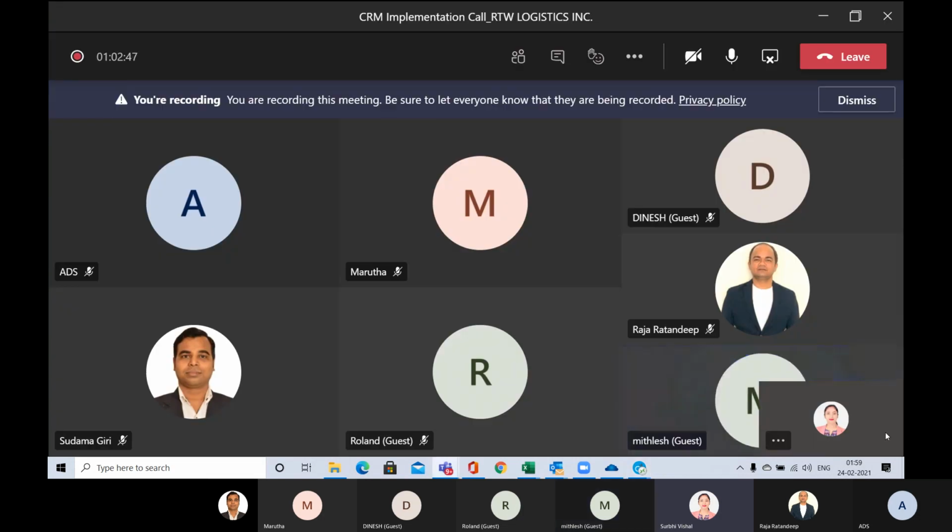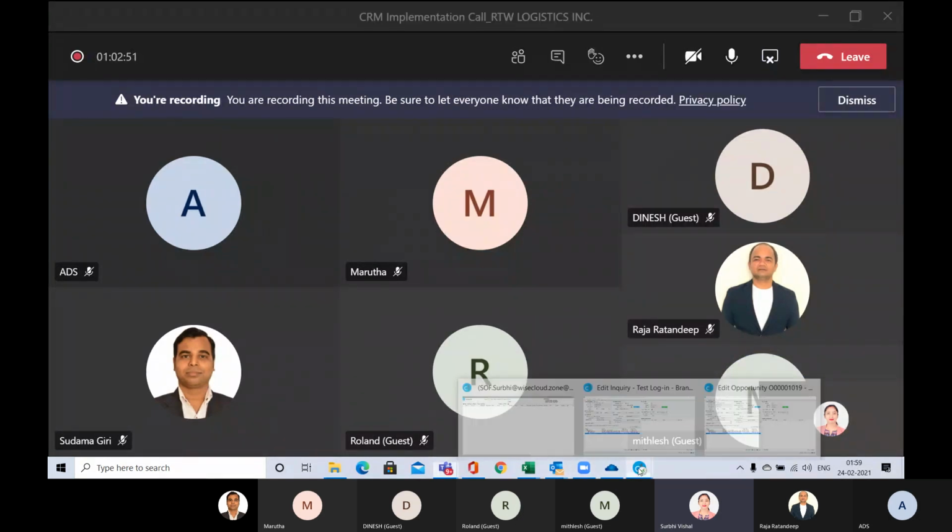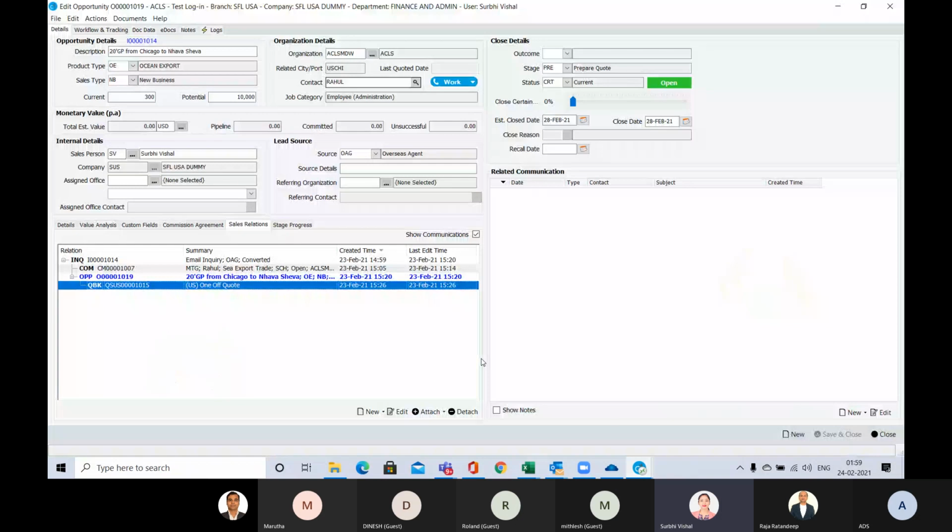So this is the first process which we have shown you, that new client with new inquiry and new opportunity. Now the next process will be the old client with new inquiry.